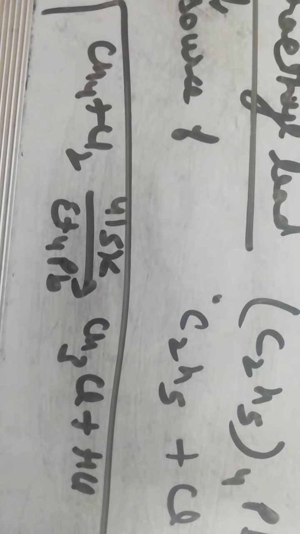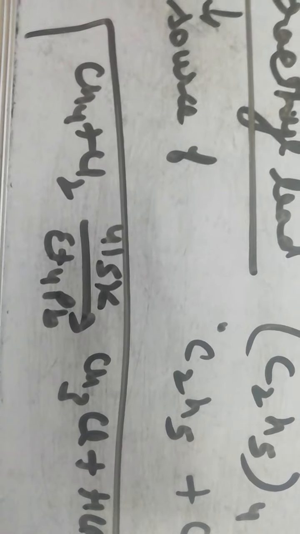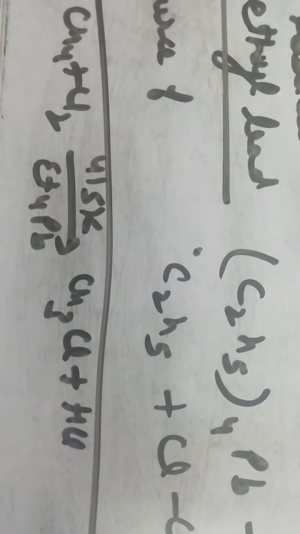So in the presence of tetraethyl lead, which acts as the source of free radicals, more and more radicals are produced and it increases the rate of the reaction. For example, this alkane reacts with chlorine at 415 Kelvin in the presence of tetraethyl lead. If tetraethyl lead is present, then light is not required. This reaction will take place in the dark and we will get our product, that is CH3Cl plus HCl.